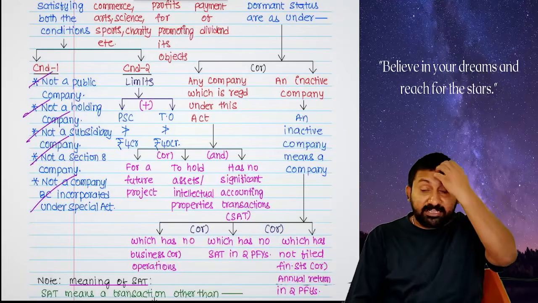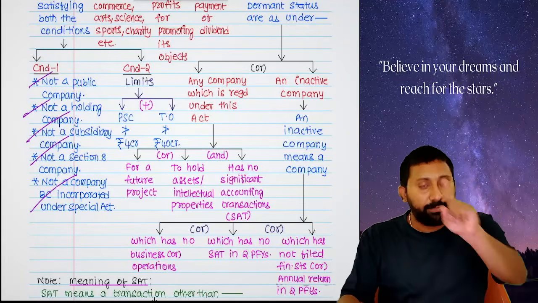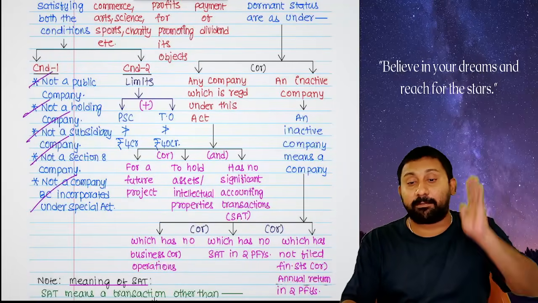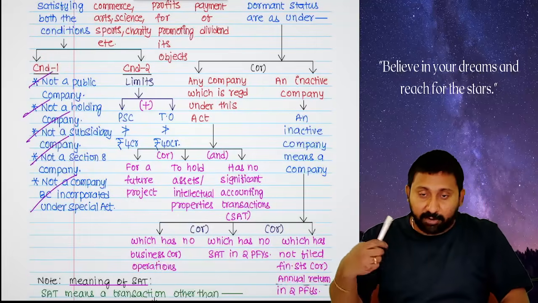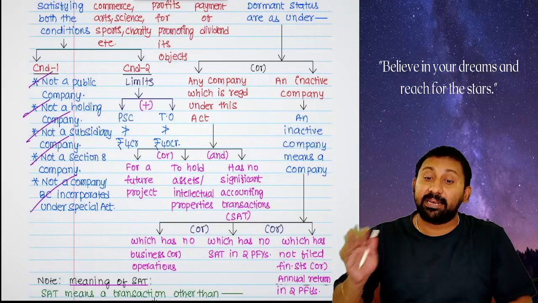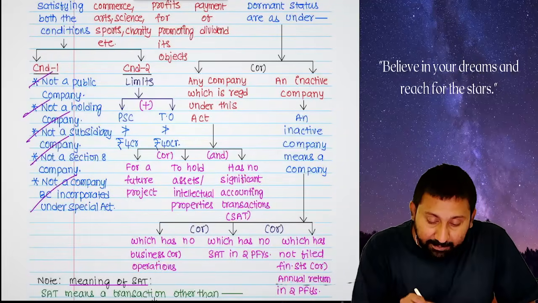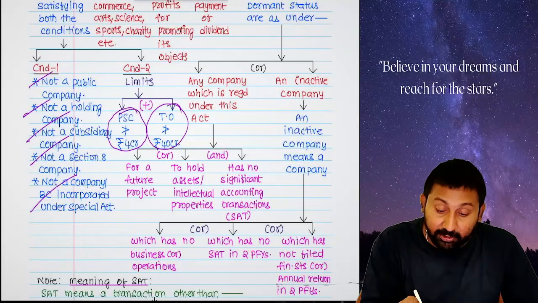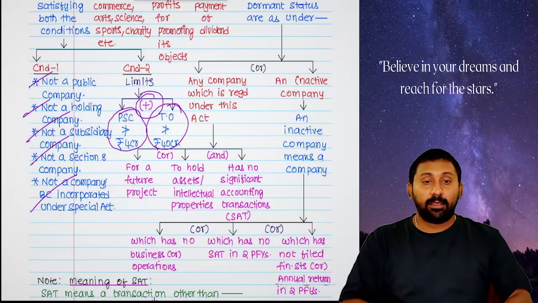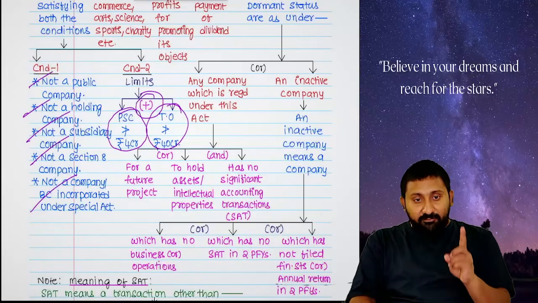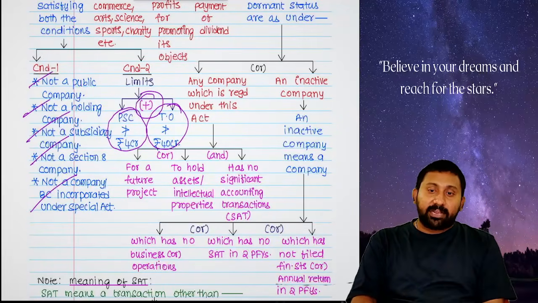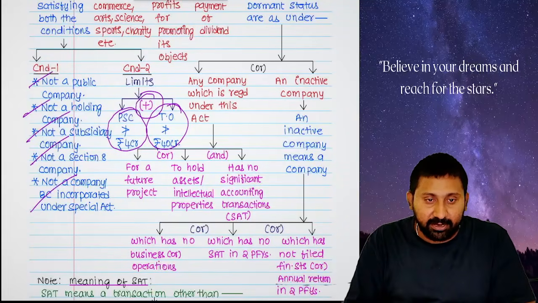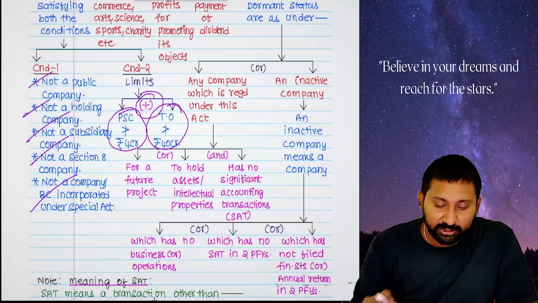Tell me, to become a small company, what is the first thing? Not a public company, not a holding company, not a subsidiary company, not a section 8 company, not a company or body corporate incorporated under a special act. Next one is the limits. Paid up share capital not exceeding 4 crore, and turnover not exceeding 40 crore. If both the conditions are cumulatively satisfied, then only you will be called a small company.